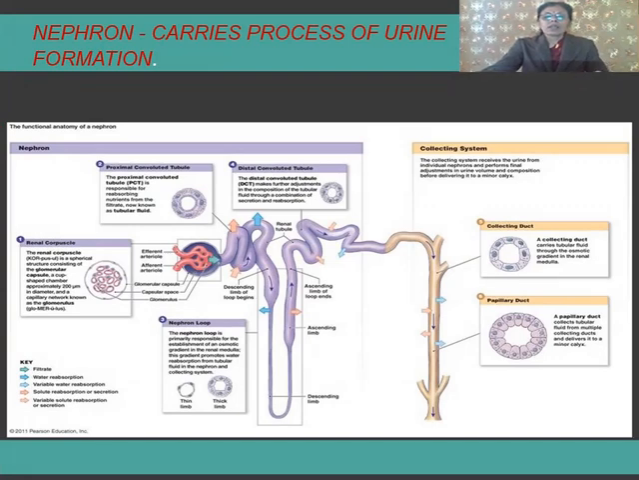Now we will discuss how the process of urination takes place, or the functioning of nephrons. The process of urine formation is basically divided into two steps. Number one, ultrafiltration, and second, reabsorption. First, we'll talk about ultrafiltration.